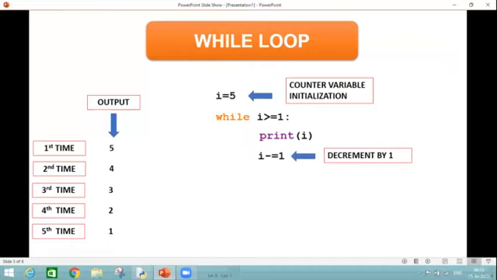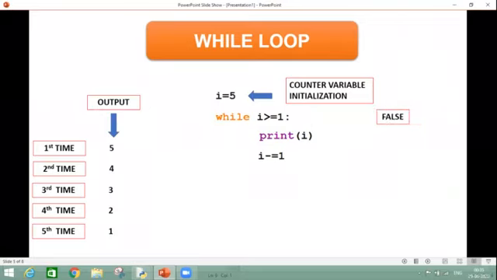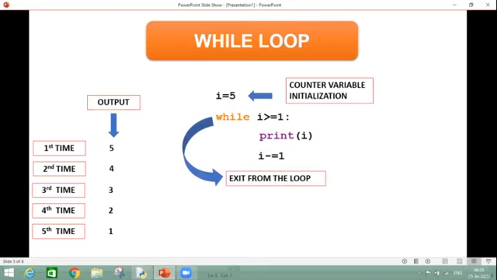So I has become 0. Now let's see. 0 is greater than or equal to 1? The condition becomes false because 0 is not greater than or equal to 1. So in this case, we are not going to enter inside the loop, but we are exiting from the loop. Because as I told you, this is my entry controlled loop. So if the condition is not satisfied, we will exit from the loop and nothing will be printed.